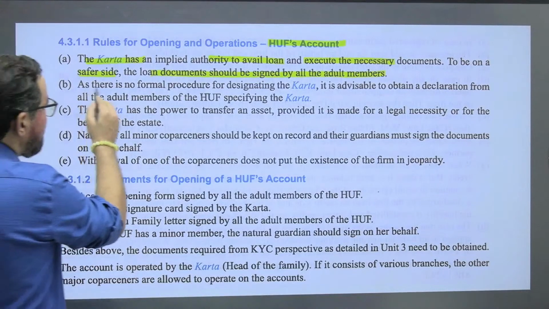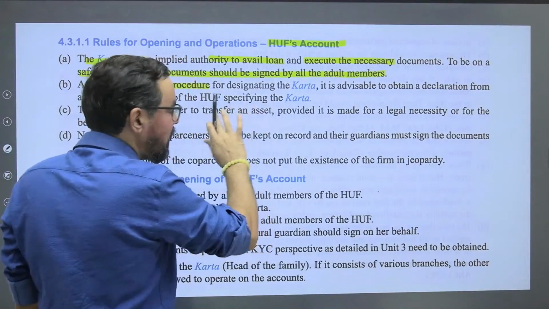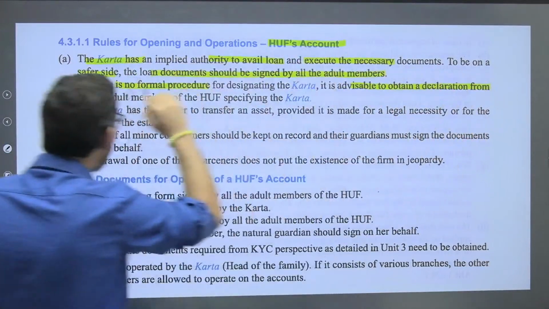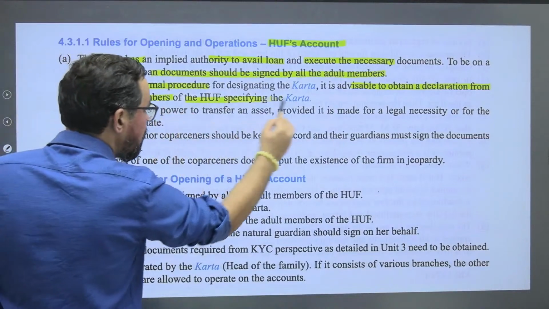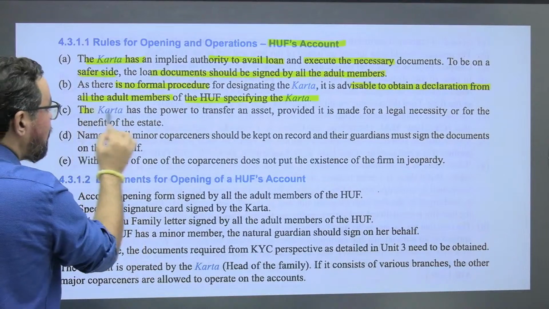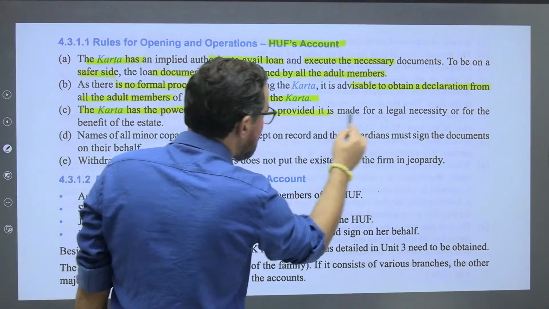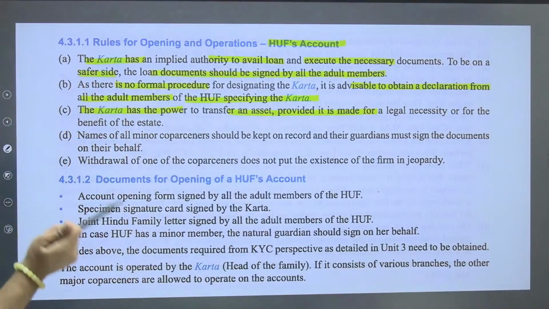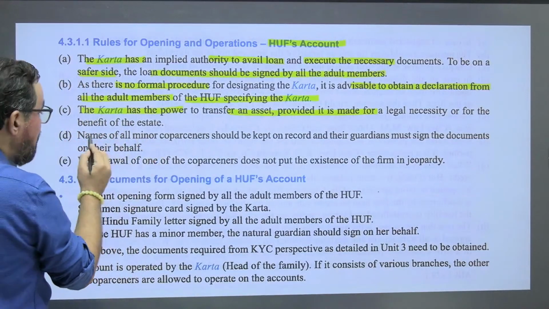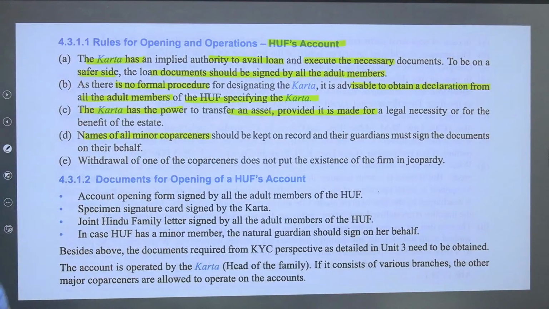As there is no formal procedure for designating Karta, it is advisable to obtain a declaration from all adult members of HUF specifying the Karta. The Karta has the power to transfer an asset provided it is made for a legal necessity or for the benefit of the estate. Names of all minor coparceners should be kept on records and their guardians must sign the documents on their behalf. ठीक है, जैसे कोई minors हैं तो उनके guardians will sign on behalf of these minors.